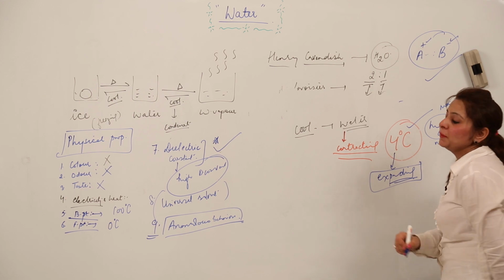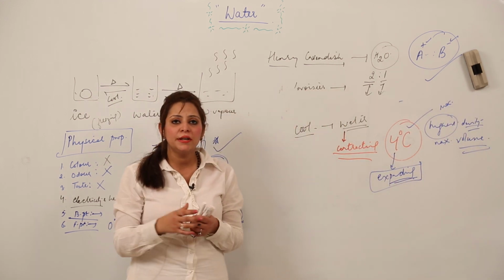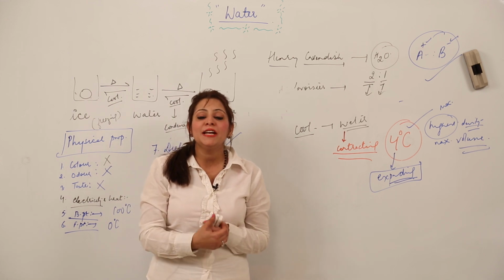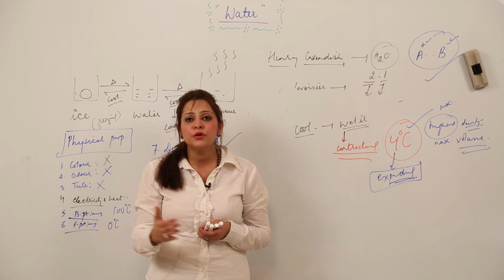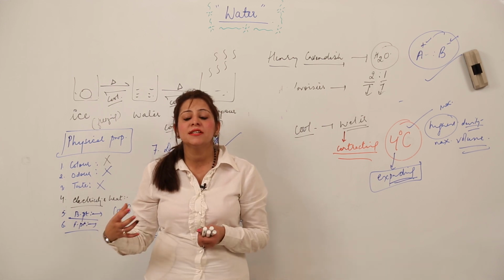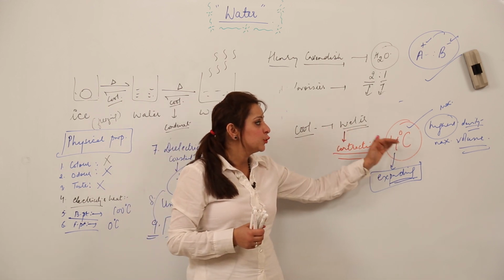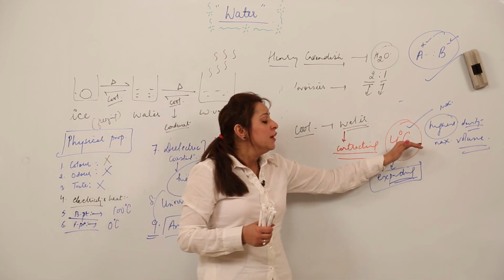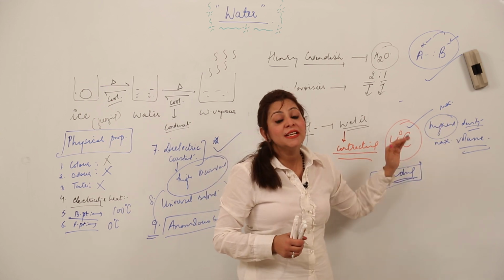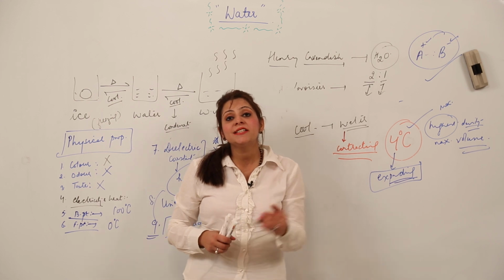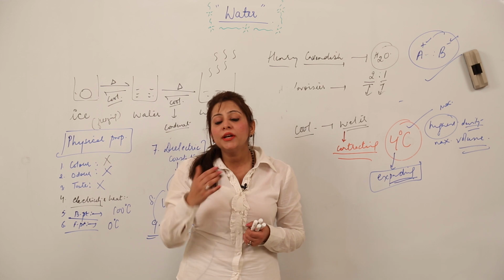So this is the anomalous property, that when we are cooling any substance, we know that it starts contracting. Similarly, water contracts, but this contraction lasts only till 4 degrees Celsius. After 4 degrees Celsius, it starts expanding again. So 4 degrees Celsius corresponds to the temperature at which water has maximum density and minimum volume. So this is the reason that ice is lighter than water. It is not heavier than water. Ice is less dense than water.